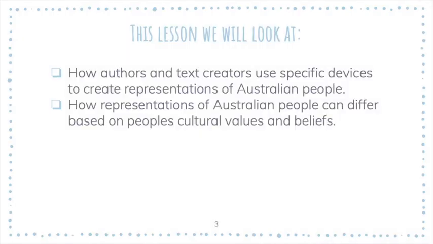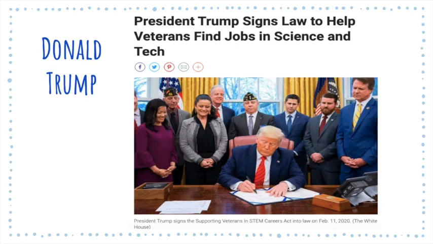So, what are we going to look at this lesson? We are going to look specifically at how authors and text creators use some of those devices you've learned about already to create those representations of Australian people, and also how those representations can differ based on people's cultural values and beliefs. So, we all know who this is. This is Donald Trump. And we're going to have a look at this article here and see if we can decide whether this is a positive or negative representation of him.